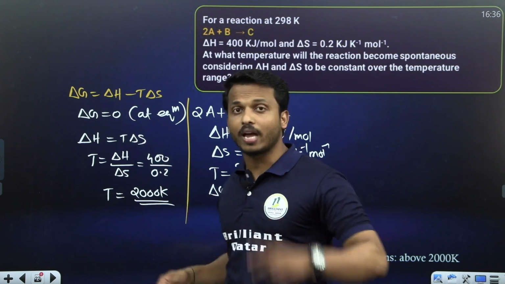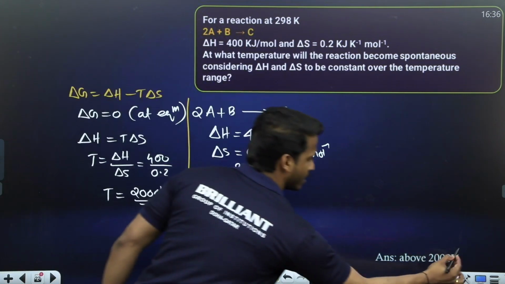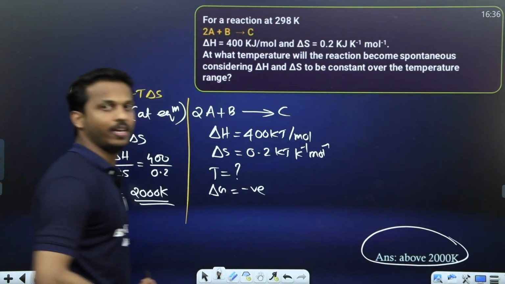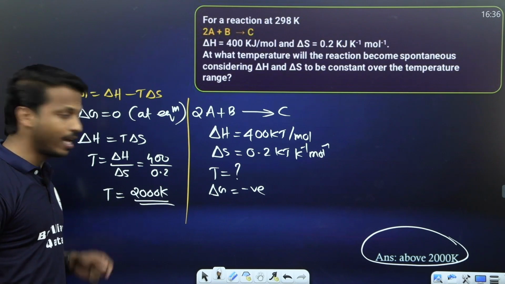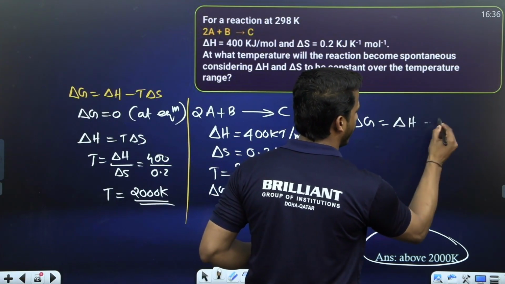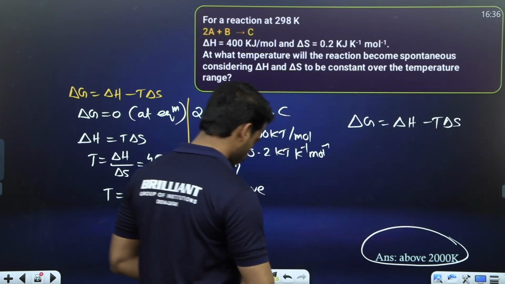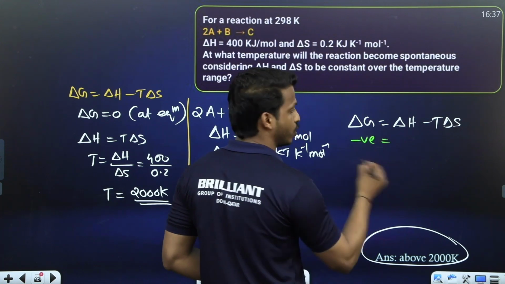When can delta G be made negative? Dear all, the answer is above 2000 Kelvin. When the temperature is above 2000 Kelvin, see what the equation is: delta G equal to delta H minus T delta S. When can delta G be negative, that's the question.